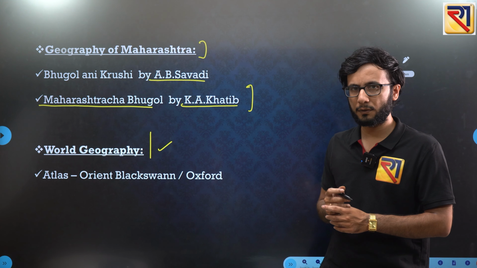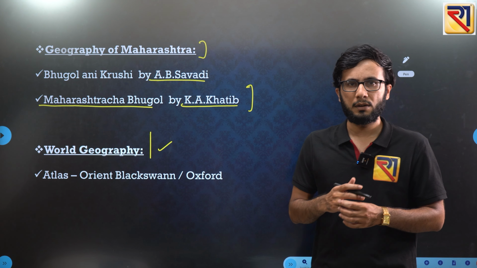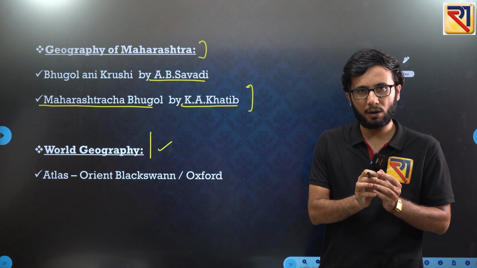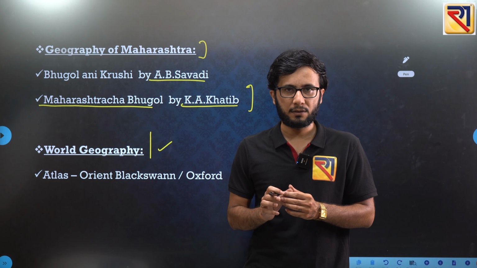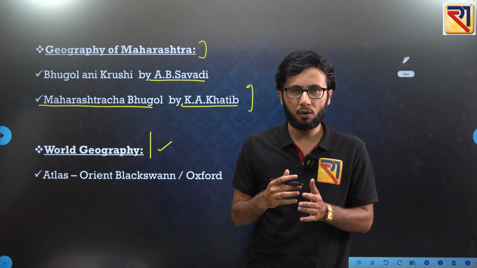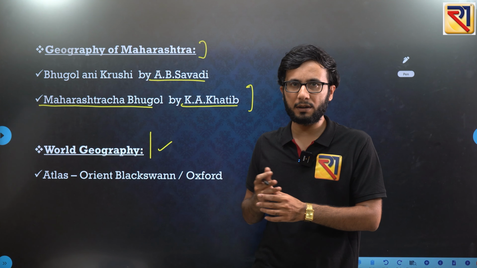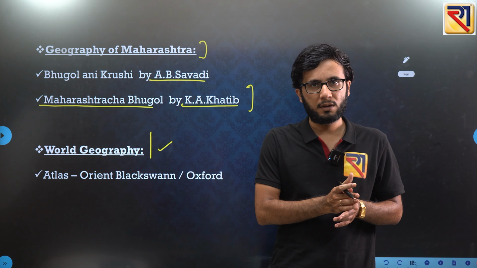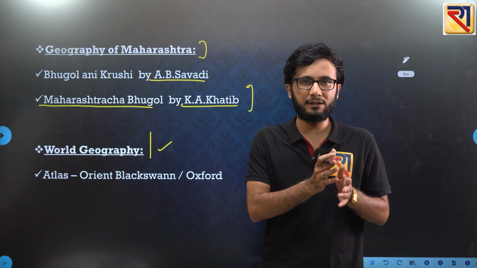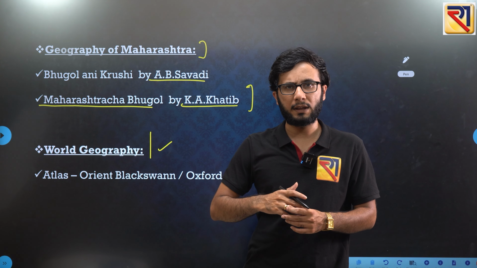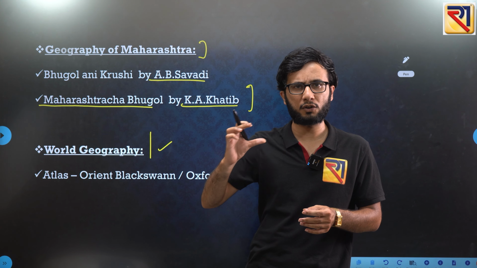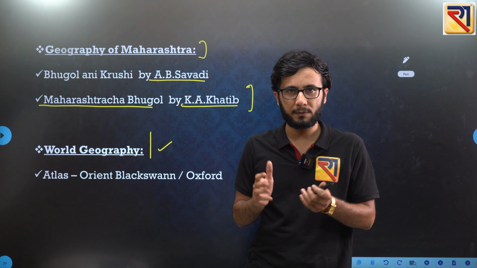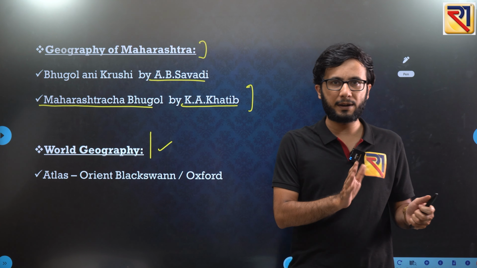And for world geography, again there is no such thing like you will read 2 to 3 different books. Primarily you will rely on the current affairs part, or you can simply go and read about every continent. Like there are some specific books even from childhood. You might have read such books, for example Oxford publication or any other publication, where they explain the different continents across the world.